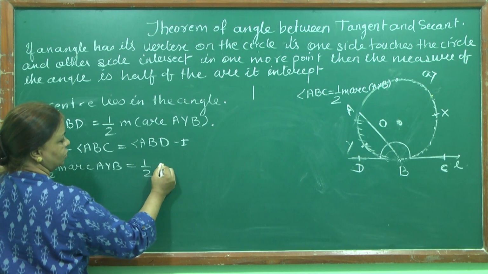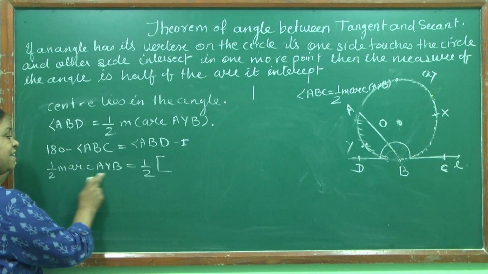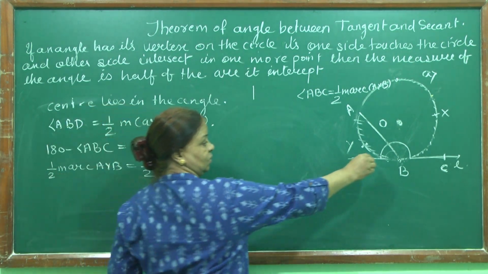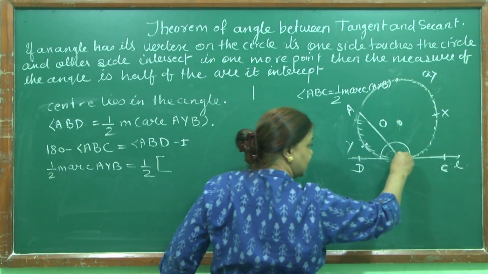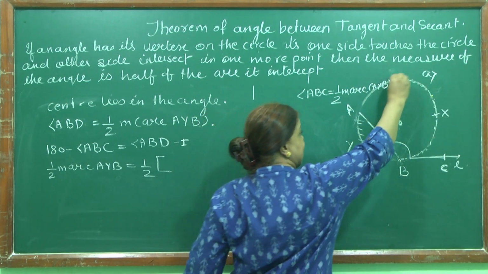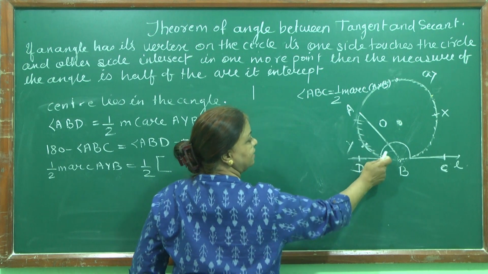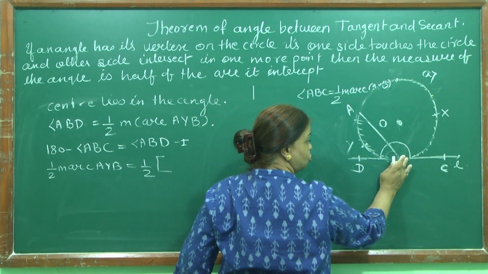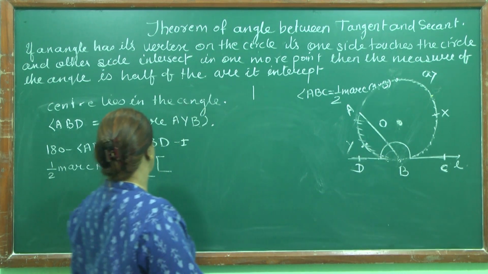Half of measure arc AYB is what? Total is 360. If you subtract AXB from 360, you will get this. Means from 360, if you remove this much portion, you will get AYB.